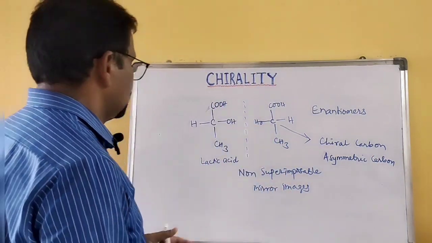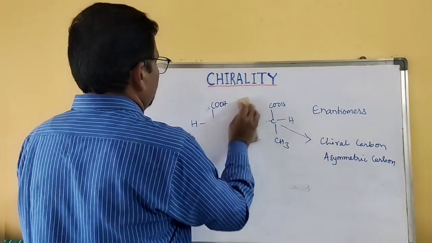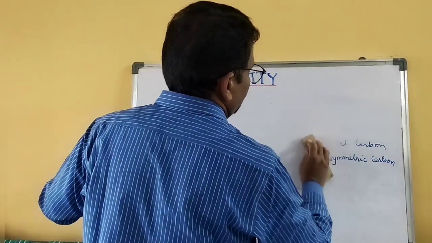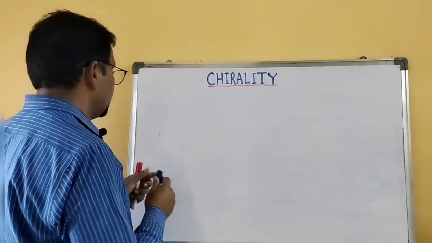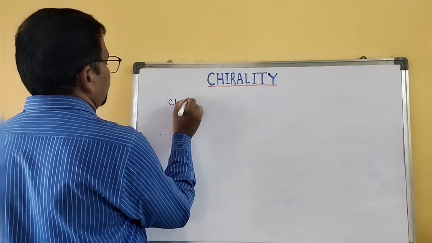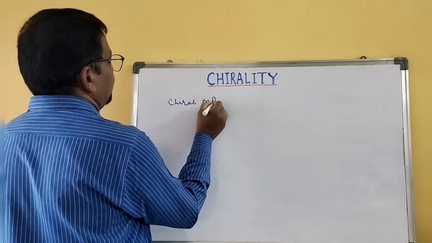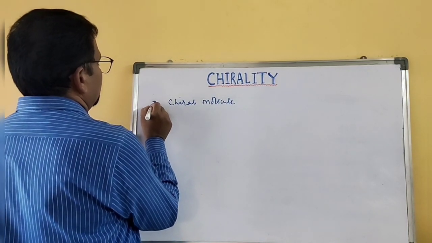Now you know about chiral carbon. You have learned about the chiral molecule, and another one is chirality.